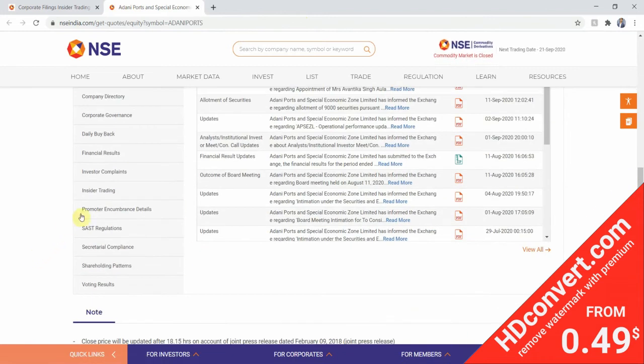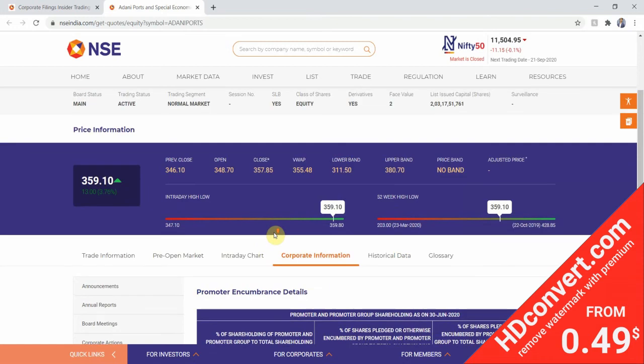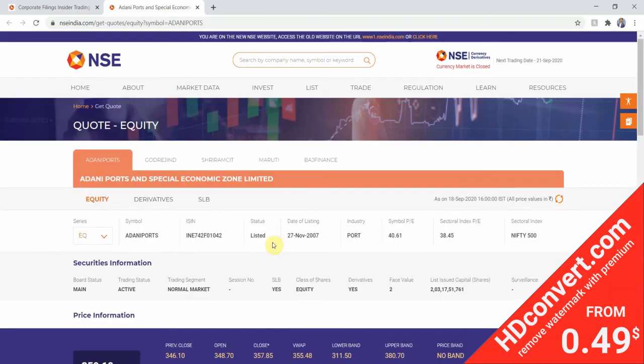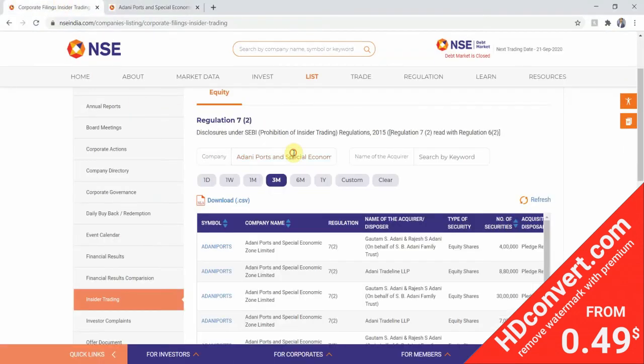So we'll just copy the company name. We'll go to the corporate filings once again. I'll paste the company name. I'll click on Mahindra CIE, then on the symbol Mahindra CIE. I can close the Adani Ports tab. Then I'll go to the corporate information of Mahindra CIE. Next I'll check the shareholding pattern of Mahindra CIE. As we can see, the promoters hold 69.46% of Mahindra CIE. So it looks good. It fits our criteria.